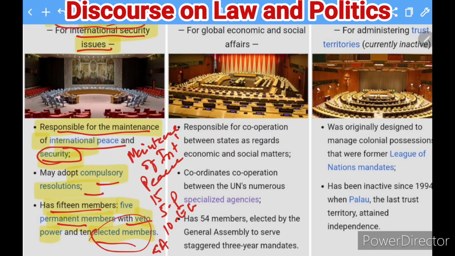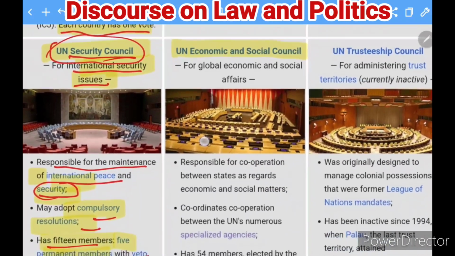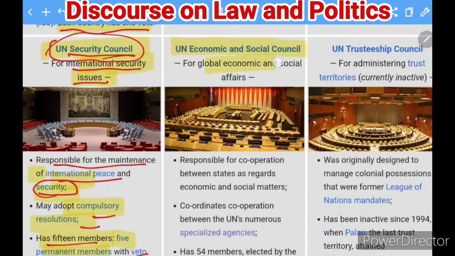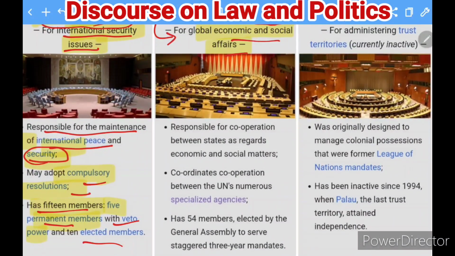Okay, moving to the next principal organ of the United Nations, the UN Economic and Social Council. They are majorly dealing with global economic and social affairs. What kind of function do they perform? They are responsible for cooperation between states as regards economic and social matters. So they will do a kind of cooperation between the members of the UN.